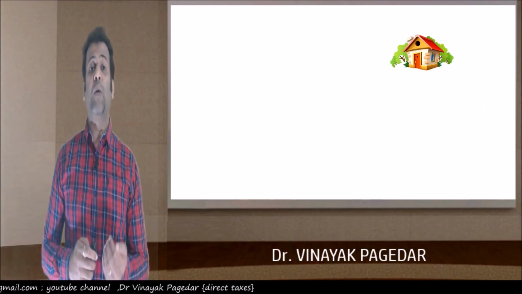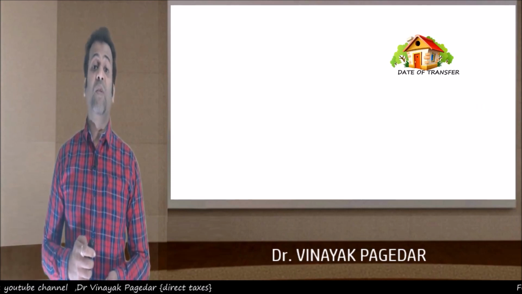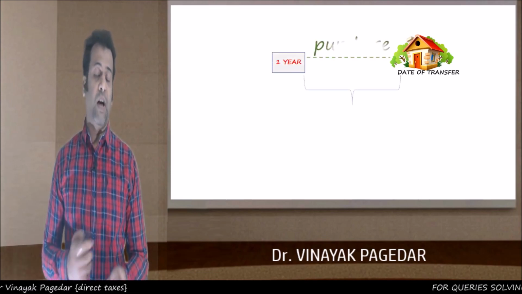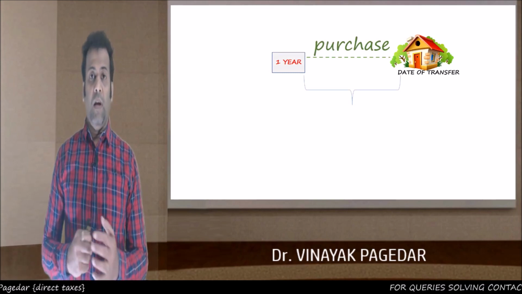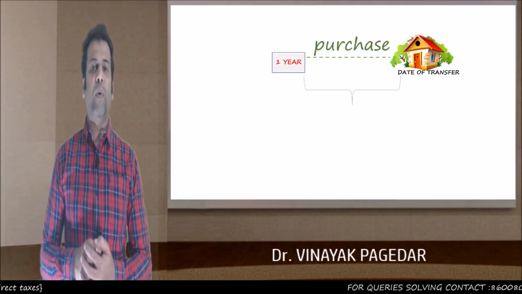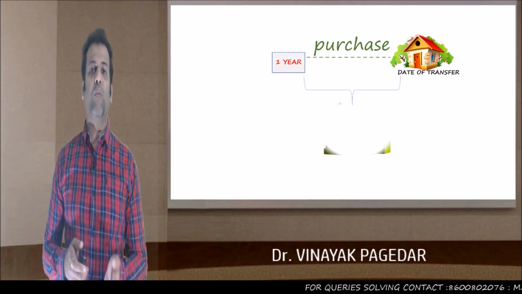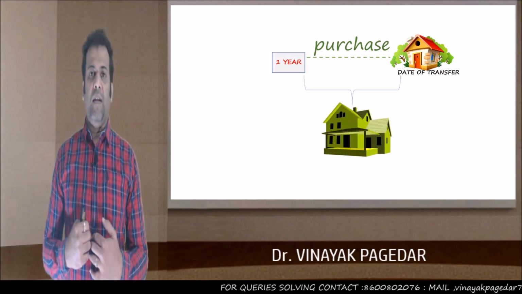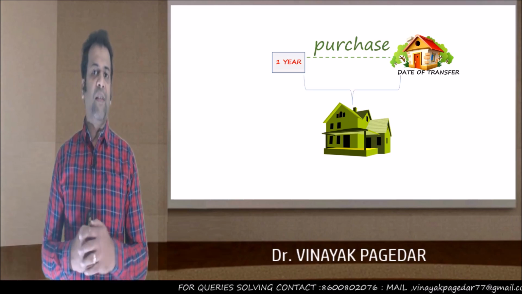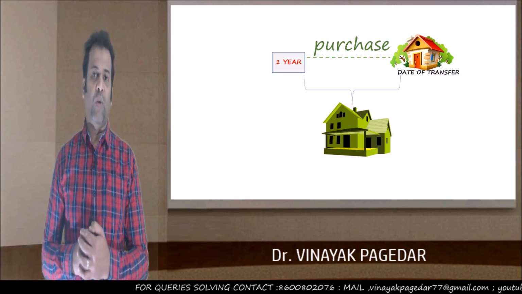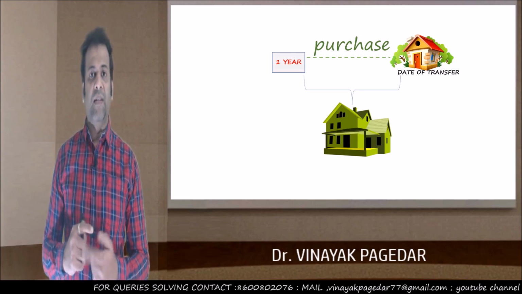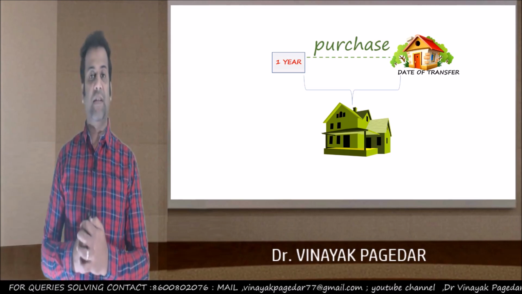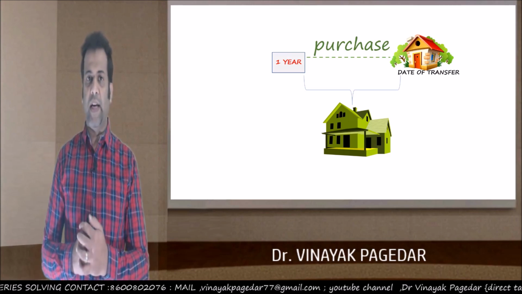Also, we've seen a clause which says that within 1 year before the date of transfer, we can purchase the house too. Now, this part is confusing for many students, that how do you get that 1 year before the date of transfer? See, there are two ways in which I can purchase the new house. Step 1, sell the old, I'll get the capital gains, then I invest it in the new house. 2 years for that.